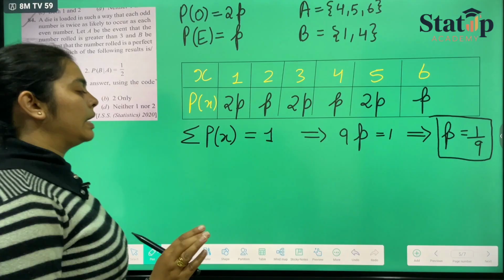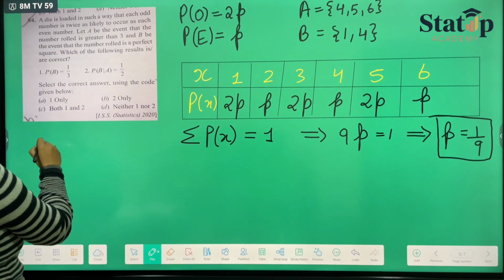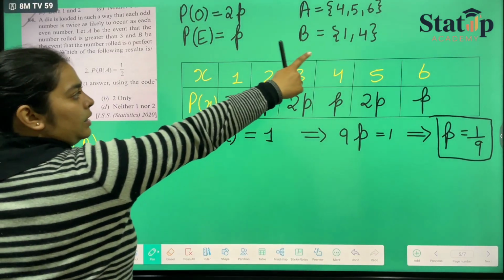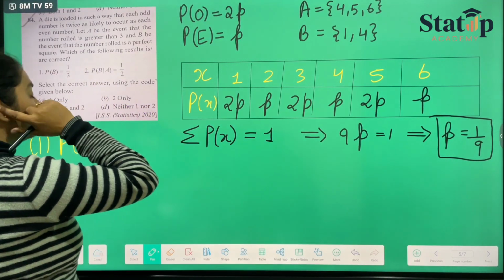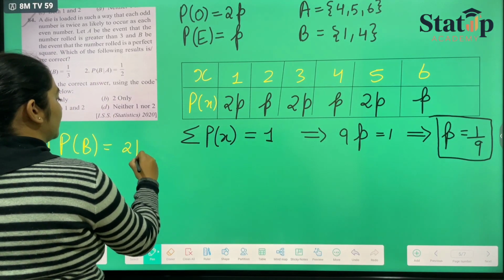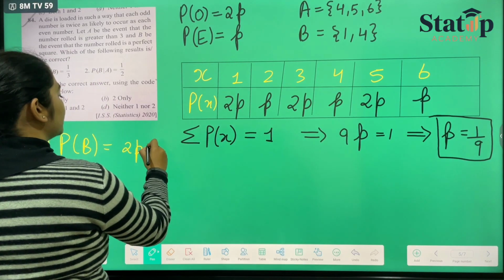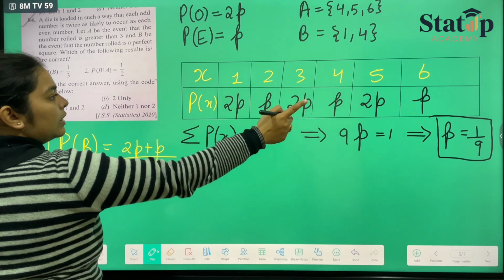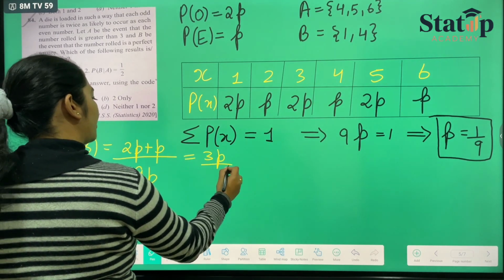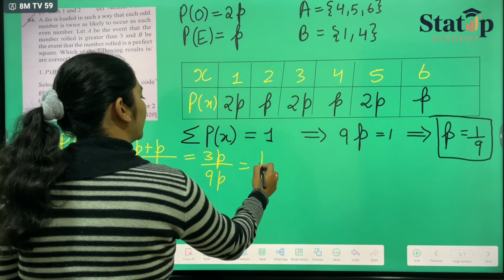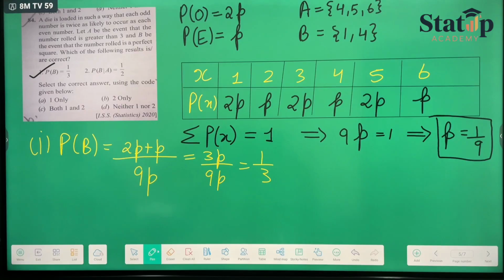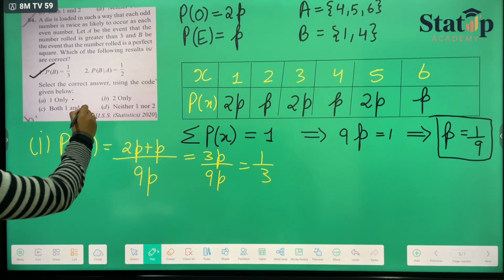Let us take this. Now first is the probability of occurrence of B. B is the occurrence of 1 and 4. So the probability of occurrence of 1 is 2p and the probability of occurrence of 4 is p, upon the total, which is 9p. So it will be 3p upon 9p, which is 1 upon 3. In the question they have given the probability of B as 1 upon 3, so that one is correct. Then this can be correct and this can be correct.